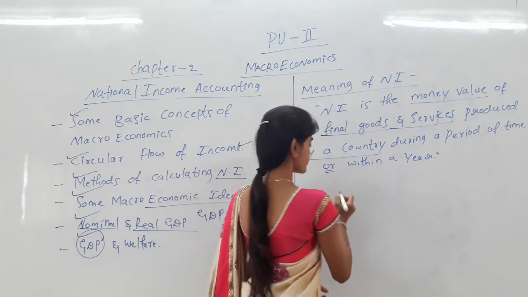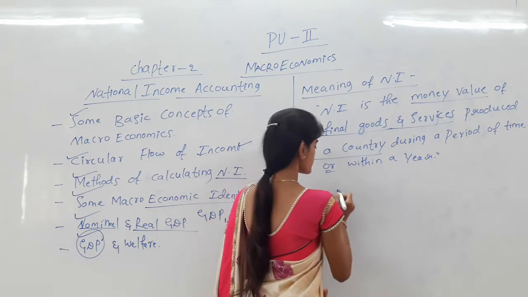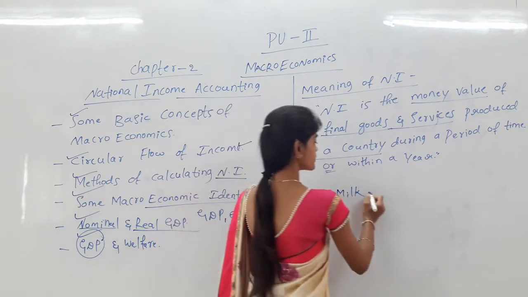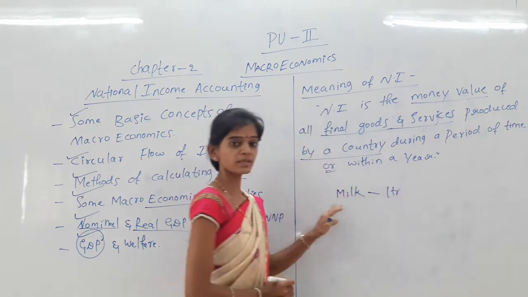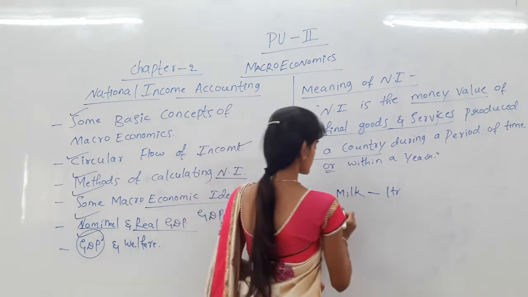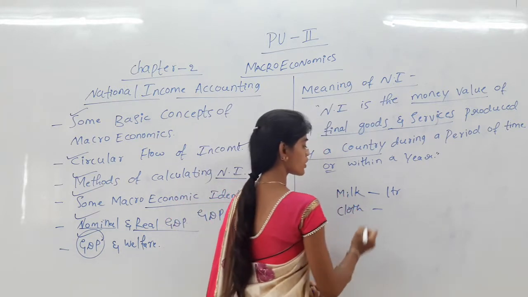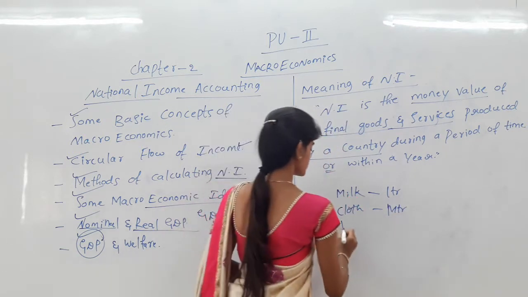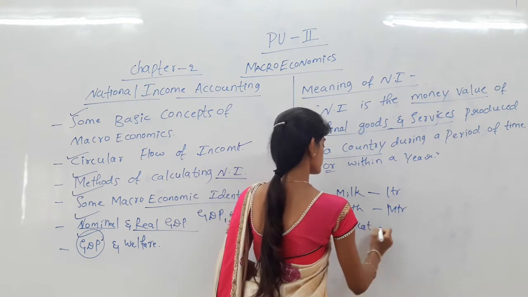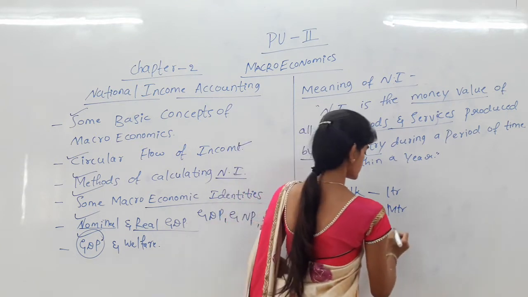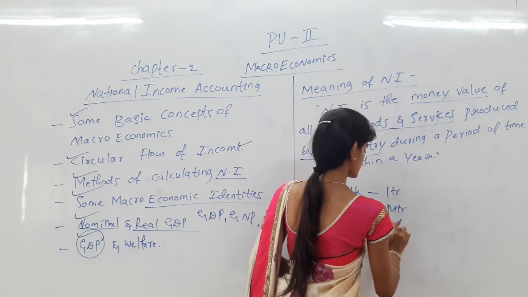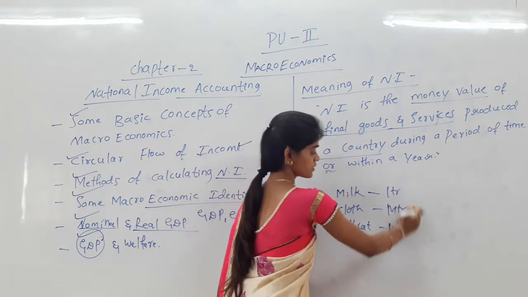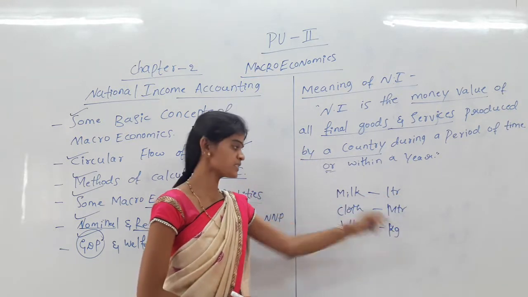Because production is measured in different units: we measure milk in liters, cloth in meters, and wheat in kg.